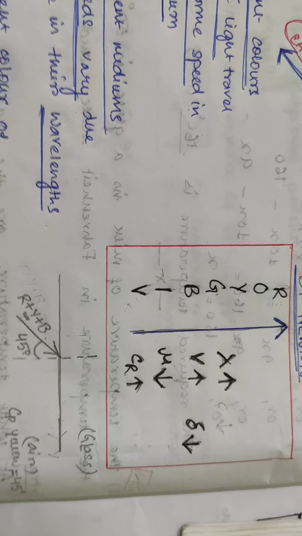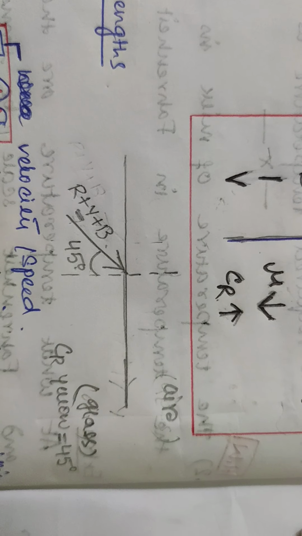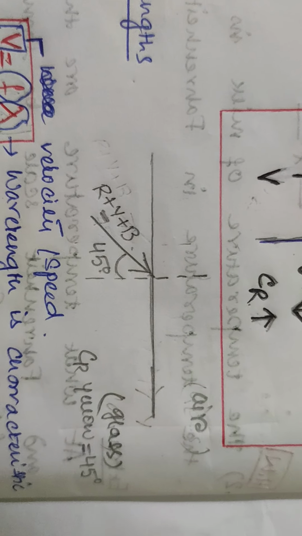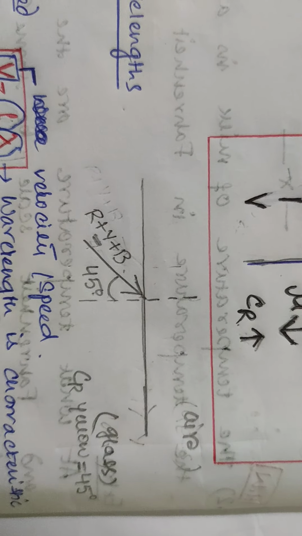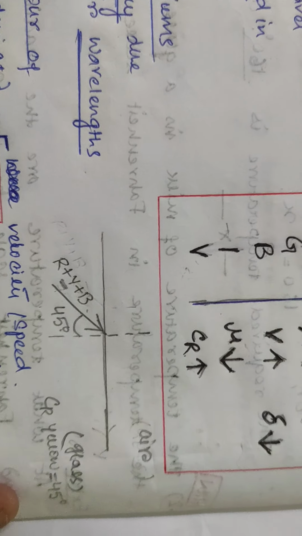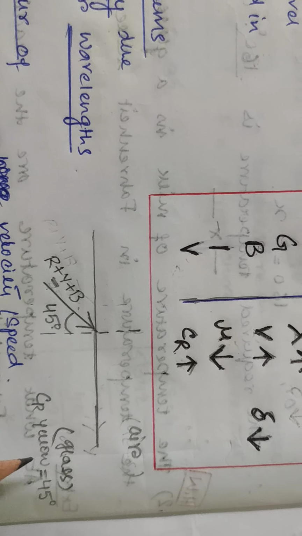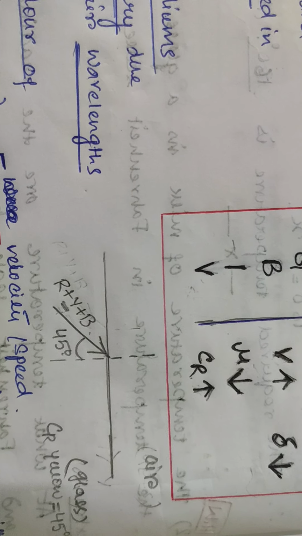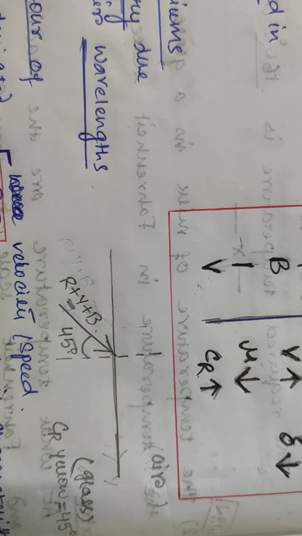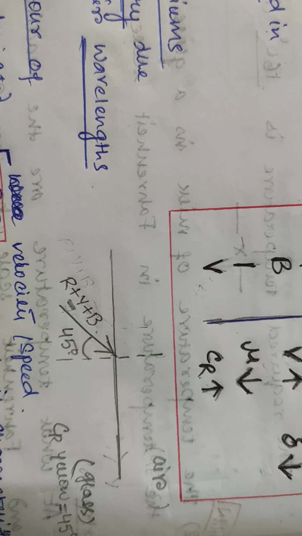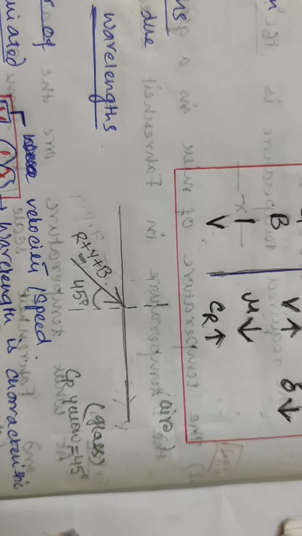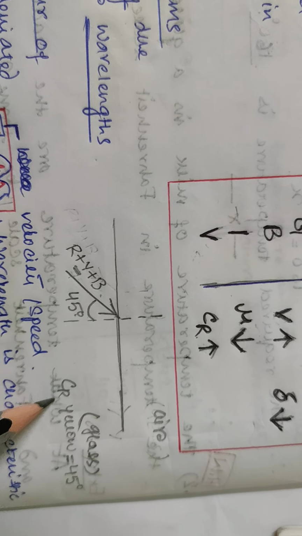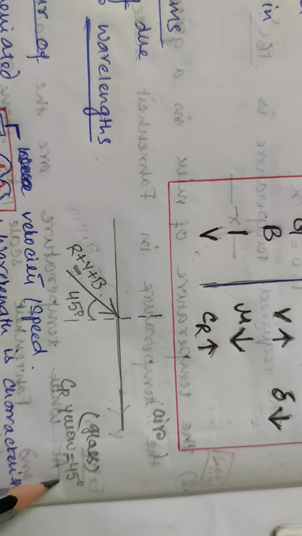See, now the light rays traveling from glass to air. Now the cases of critical angle come in this case, right? Because only when light rays travel from a denser to a rarer medium do the cases of critical angle and total internal reflection come. Now it's given the critical angle for yellow light is say 45 degrees.